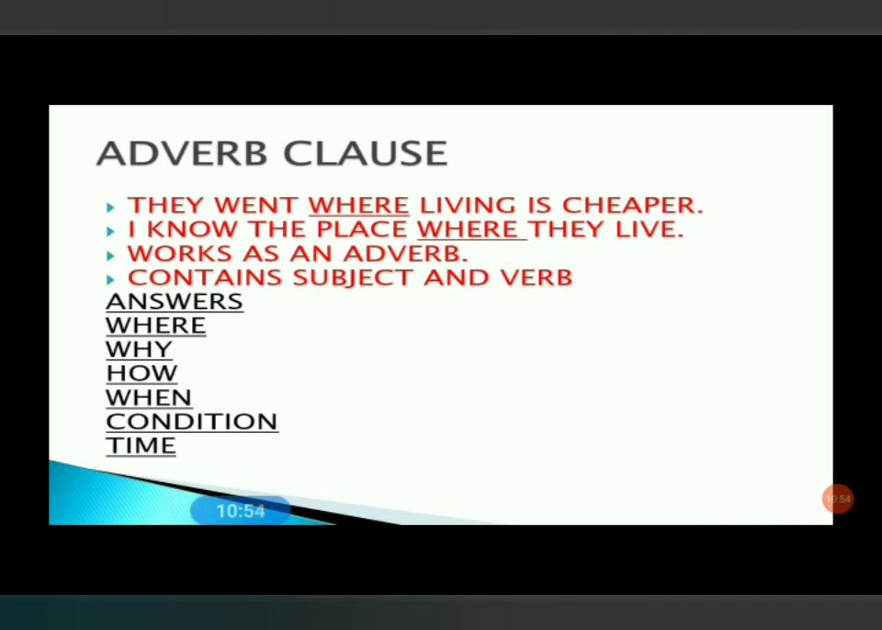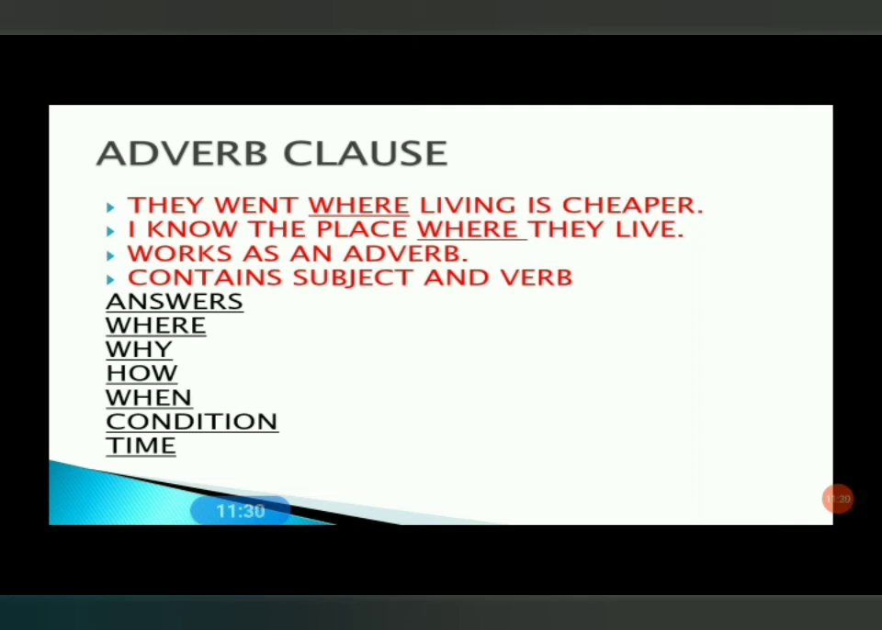They went. You can see there is a subject, they, a verb, went, and there is no object. When we make a question, where did they go, the answer will be where living is cheaper. This clause answers the word where. It means it is an adverb clause, because an adverb clause answers where, why, how, when, condition, time, manner. So it's an adverb clause.